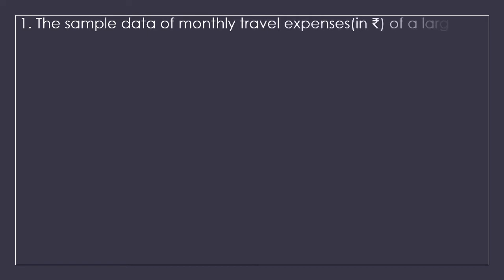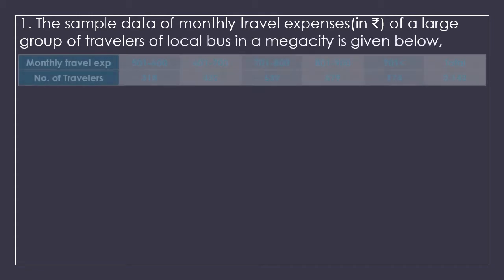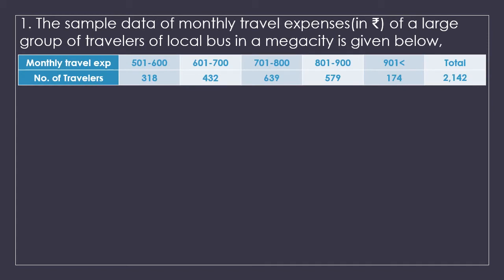Starting with question number 1. The sample data of monthly traveling expenses in rupees of a large group of travelers of a local bus in a mega city is given below. The table shows monthly travel expenses as the classes and the number of travelers as frequencies, so basically this is a frequency distribution. I have given an additional column which depicts the total number of travelers, that is 2142. So 2142 will be our total outcomes.